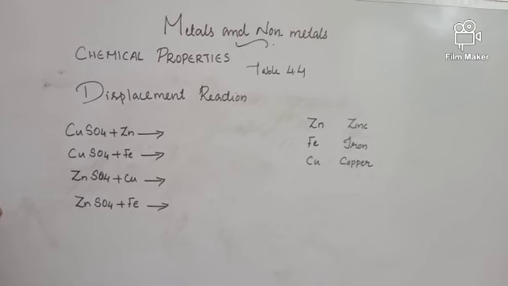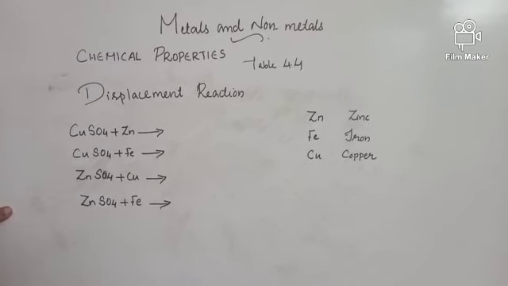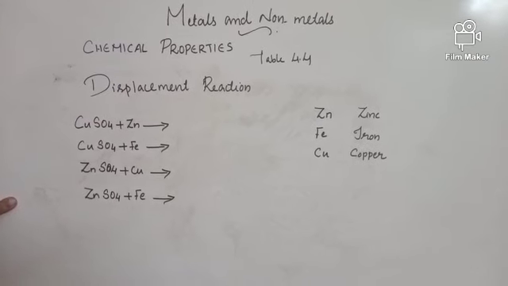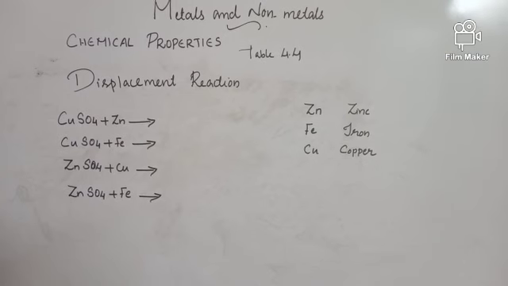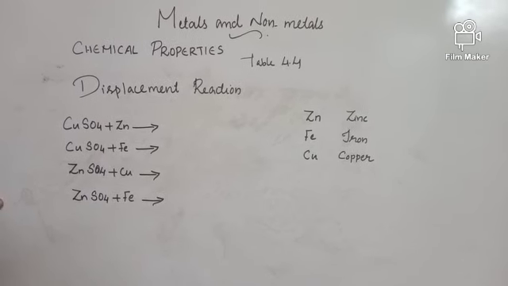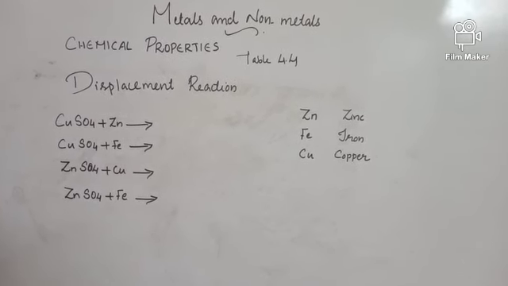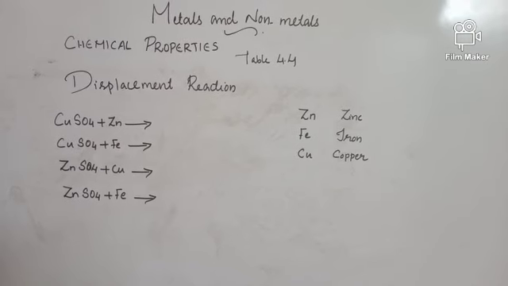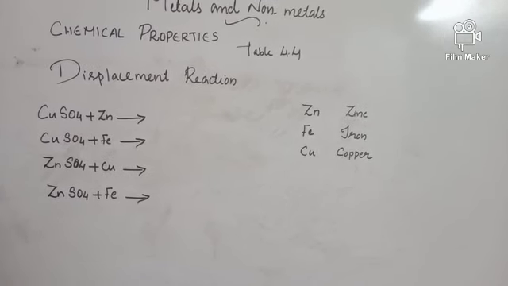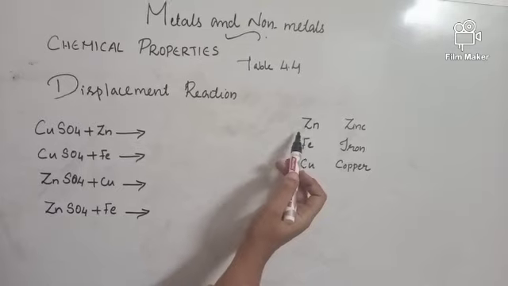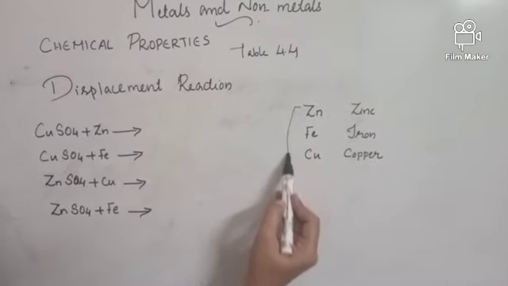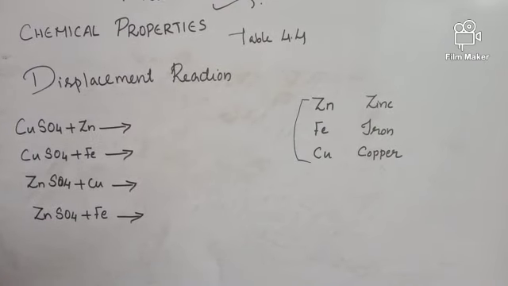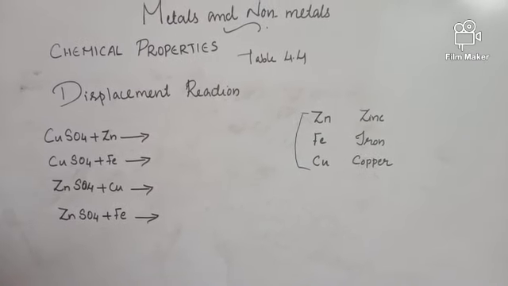So, different metals have different reactivity. Arrangement of these metals in the decreasing order of their reactivity is called a reactivity series. So, what is the reactivity series? Arrangement of metals in the decreasing order of their reactivity. For the time being, you need to study the reactivity of these three metals. This is a part taken from the reactivity series.